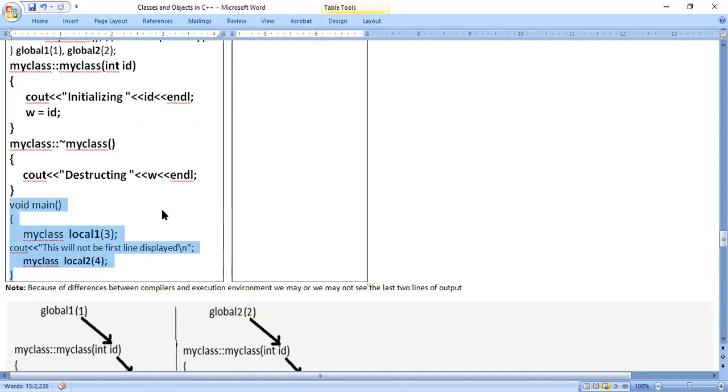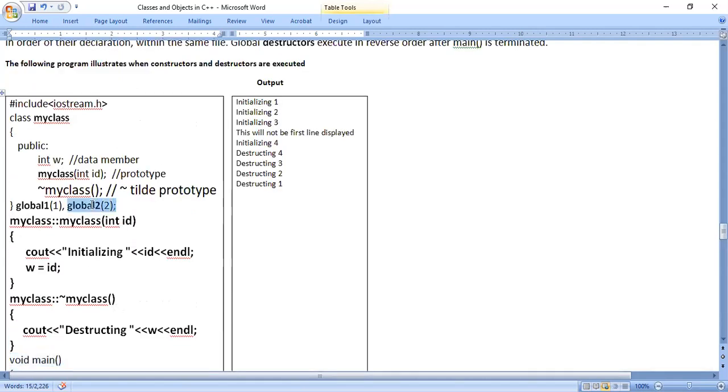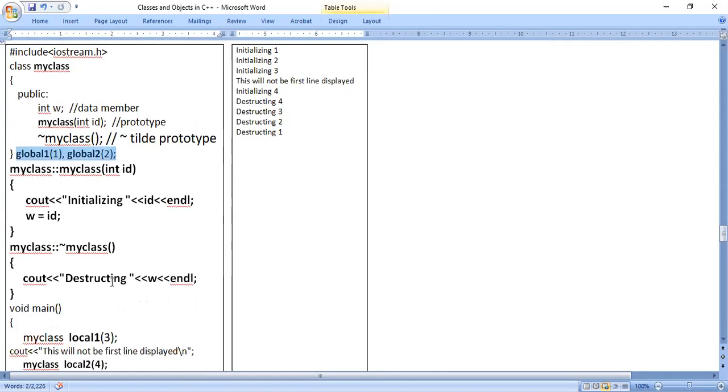But what happens here is, even though program execution starts from main, when it comes to the global objects, remember, immediately when the main function starts working, program control will not go inside the main function. Directly with respect to global one, the program is executed. With respect to global one means constructor will be called. Wherever objects are created, constructors are called. That is a point to remember.